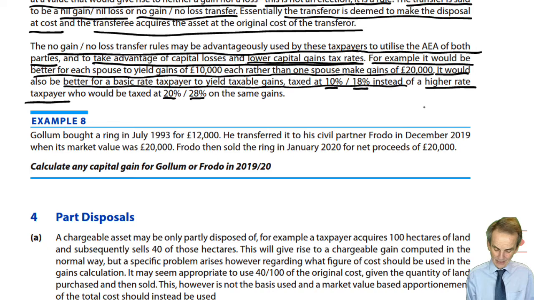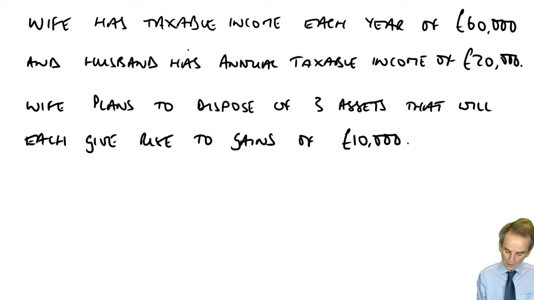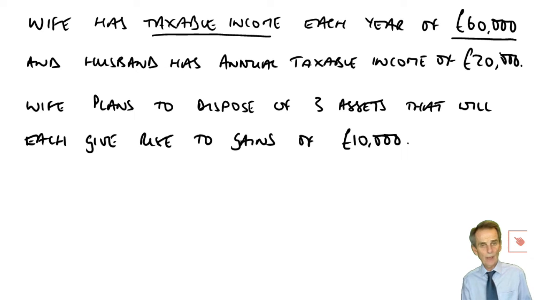Okay, now have a little example to illustrate here. We're told the wife has taxable income each year of £60,000, therefore clearly showing us that the wife, without any addition of gains, is purely in income tax terms a higher rate taxpayer. Again, we should agree, I hope, £60,000 is more than £50,000 of income, and therefore the taxpayer, notwithstanding of course whether you've got gift aid payments made or personal pension contributions paid to extend the normal basic rate band, is a higher rate taxpayer.